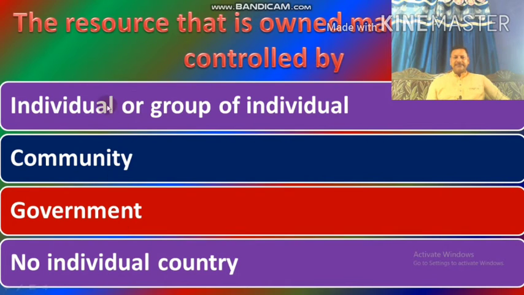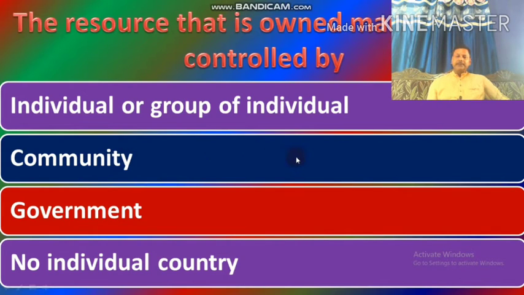So in all these definitions this common line will be there, remember it. The resource that is owned, managed and controlled by an individual or group of individuals is called individual resource. The resource that is owned, managed and controlled by, or availed by, here you can add avail, community is called community resource.